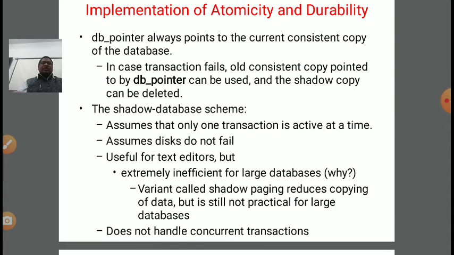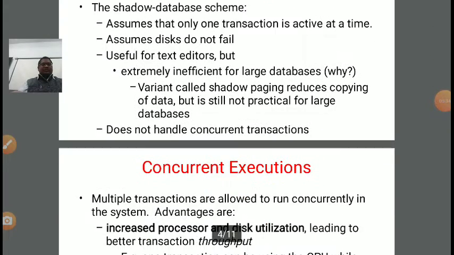We also assume that the disk does not fail. These are the assumptions: only one transaction is active at a time, and the disk does not fail. It is useful for a text editor but extremely inefficient for a large database. Why? Because a variant called shadow paging reduces copying of the data but is still not practical for large databases. So it does not handle concurrent transactions.